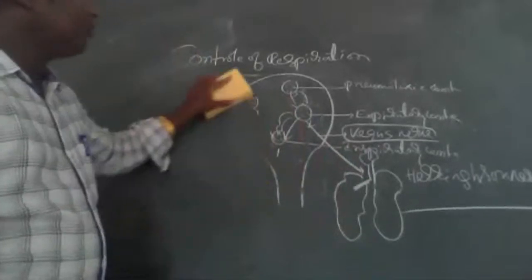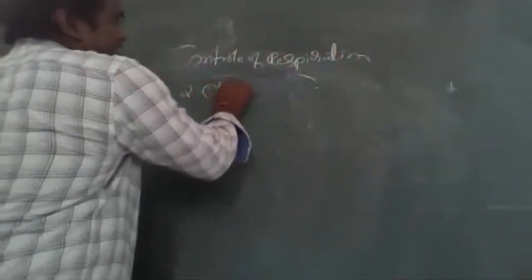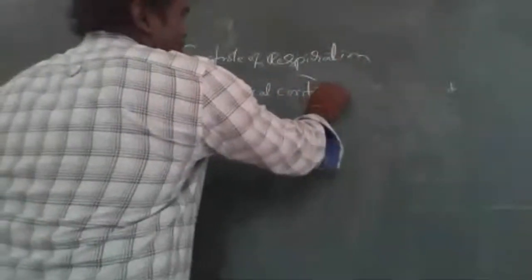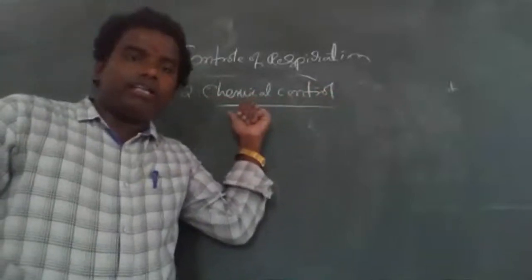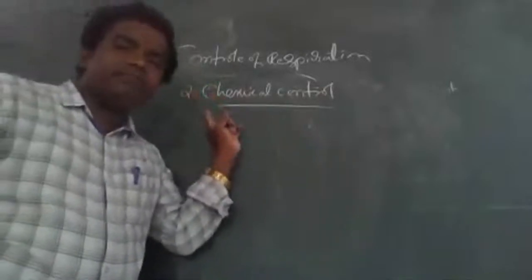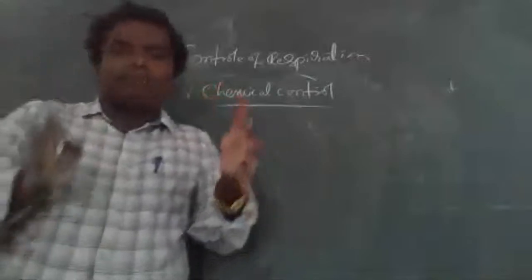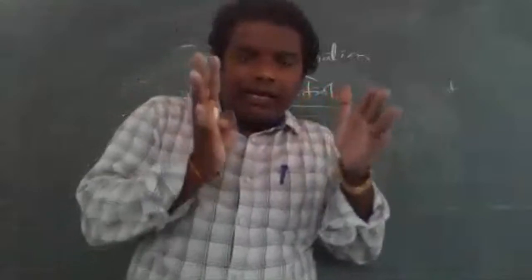Now, next, very important: chemical control of respiration. What is a chemical control process? The respiration rate should be controlled by chemicals.